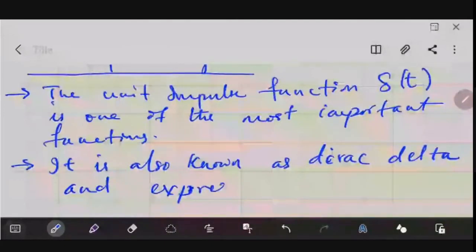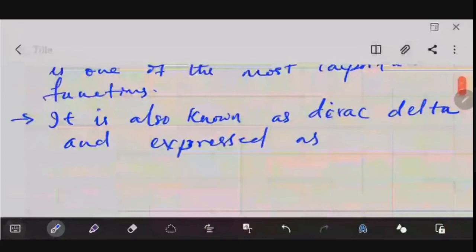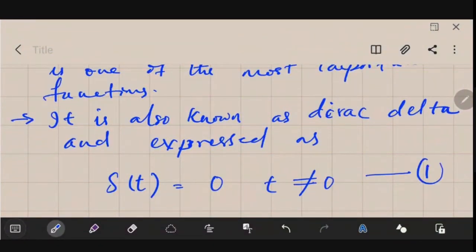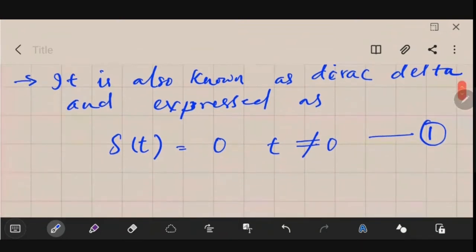It is expressed as this much. So del of t is equal to 0 for t not equal to 0. Let it be equation number 1. So it is represented like this. Del of t exists only at one location, that is at t equal to 0. Everywhere else its value is 0.